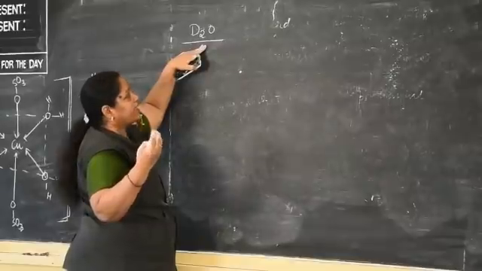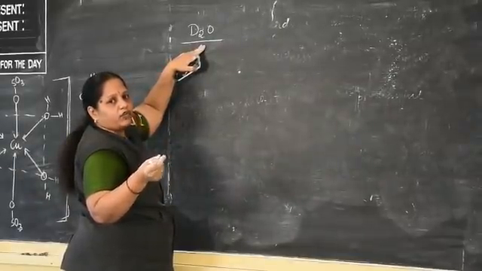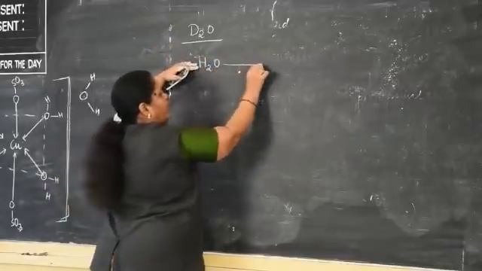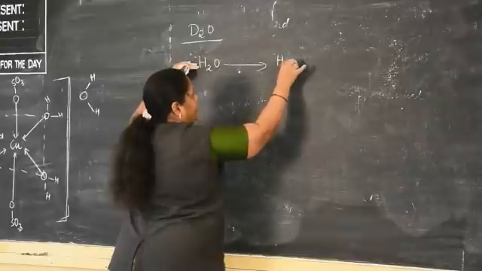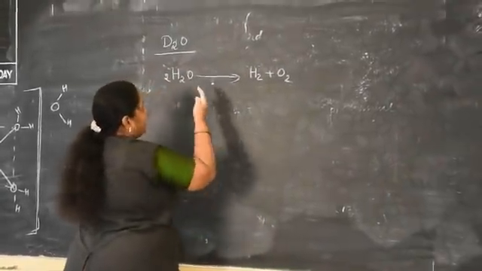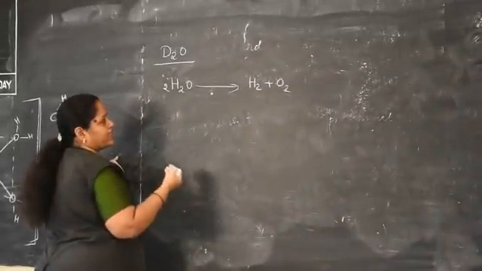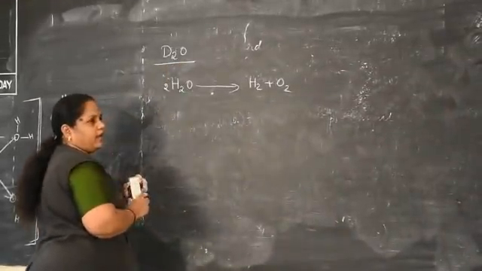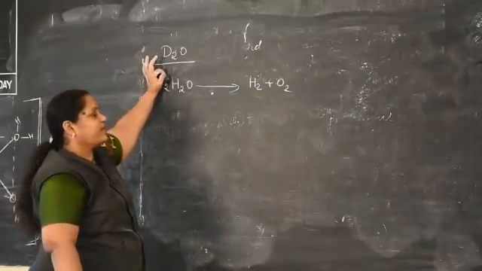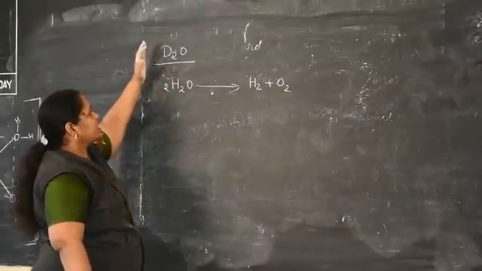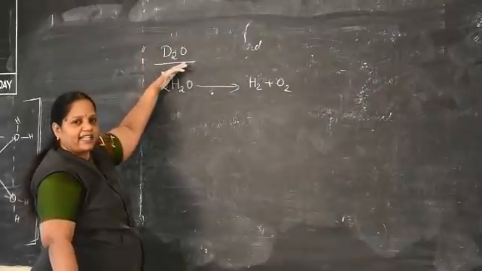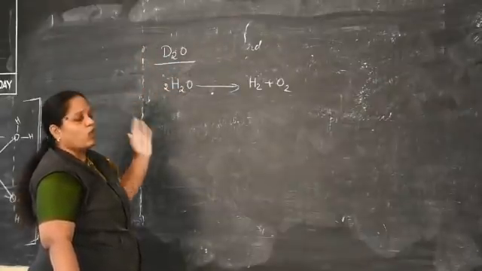D2O. It is obtained by electrolysis of ordinary water. Already we discussed the topic in the preparation of deuterium. Ordinary water undergoes electrolysis. First it liberates hydrogen and oxygen. The remaining solution is rich in deuterium oxide, but electrolysis of deuterium oxide is a difficult process compared with ordinary water. What is its physical nature? Similar to that of ordinary water, it is also colorless, tasteless and odorless.